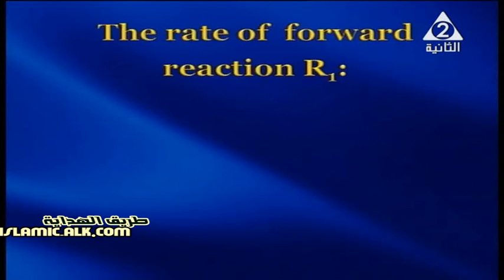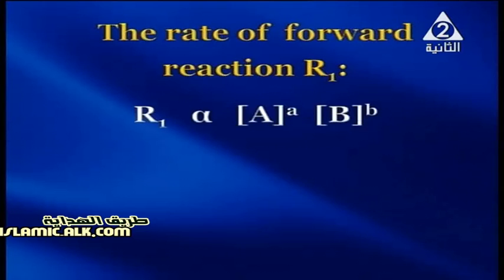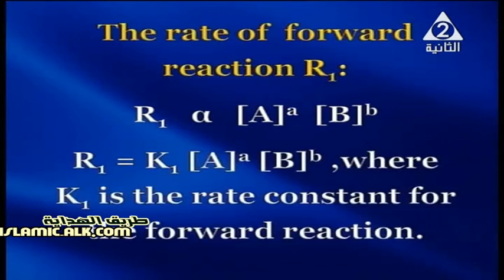So, for the reaction that we explained before, the rate of forward reaction R1 is directly proportional to the concentration of reactant A and the concentration of reactant B. And so, the rate of forward reaction R1 equals K1 times the concentration of substance A and concentration of substance B, each raised to the power of the number of moles in the balanced equation, where K1 here is the rate constant for the forward reaction.